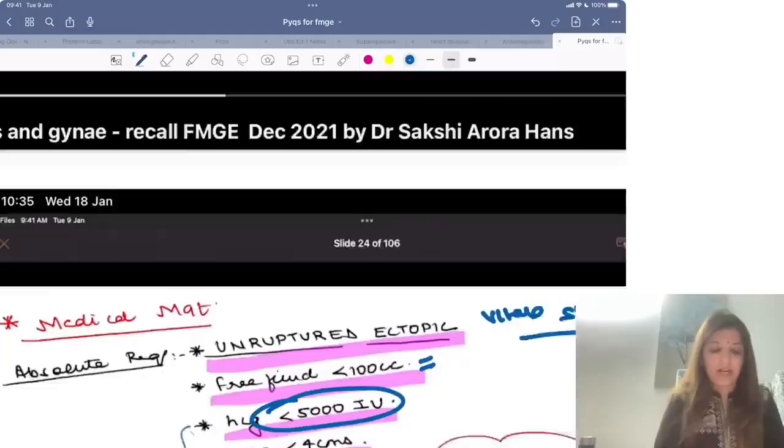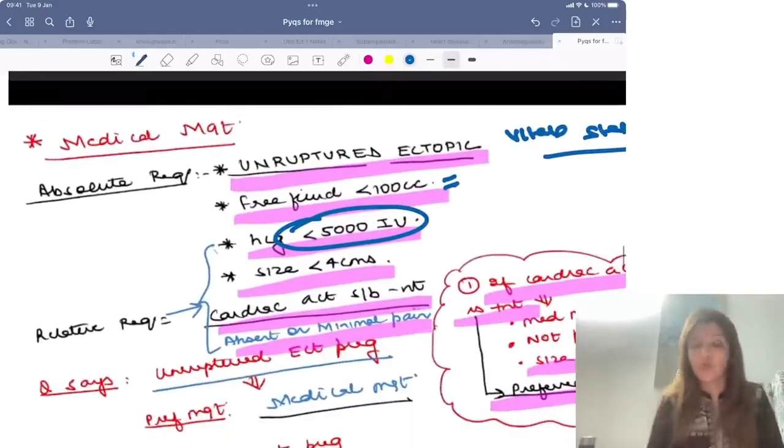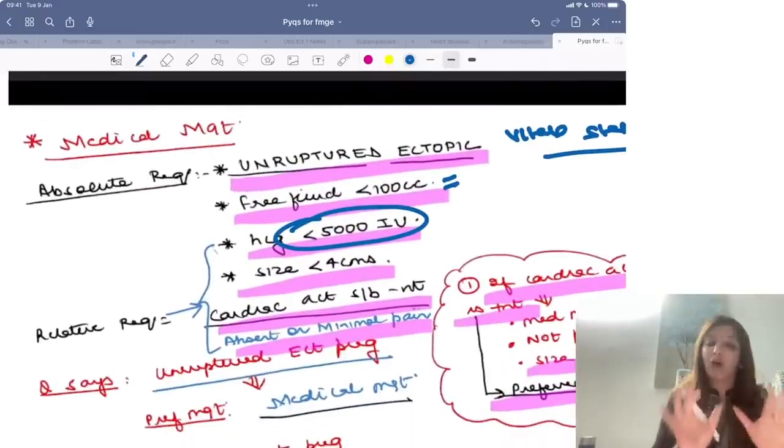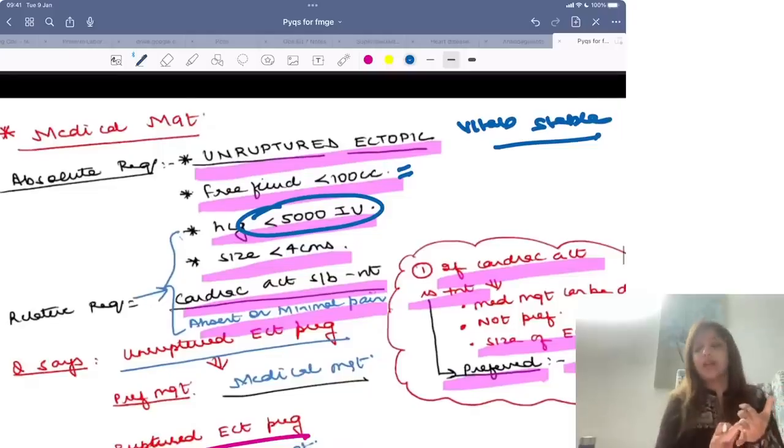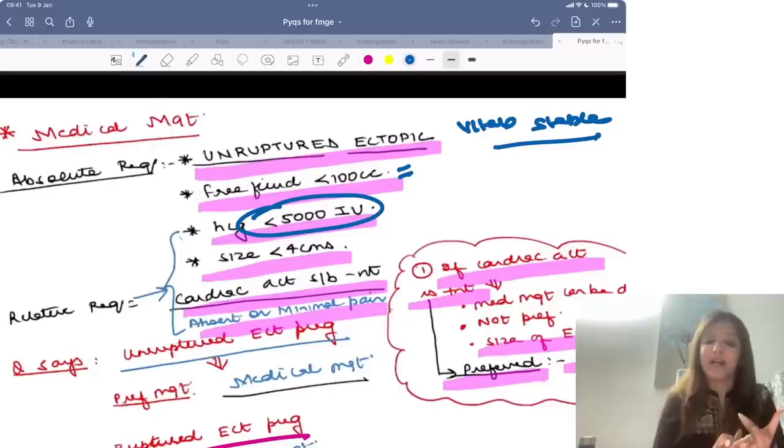So I am repeating. Someone asked me to repeat. Just quickly I am telling you. What are the requirements of medical management? It is done in case of unruptured ectopic. Number 1, it is done only if vitals of your patient are stable. It is done only if free fluid is less than 100 cc. These are three absolute requirements for medical management.